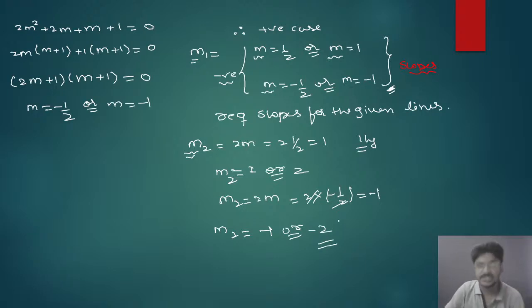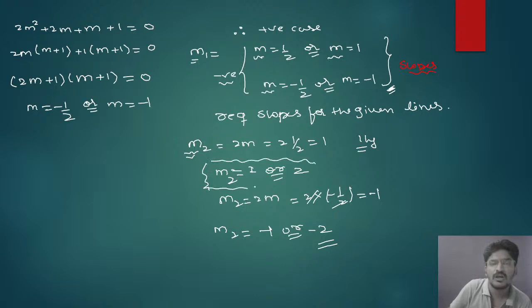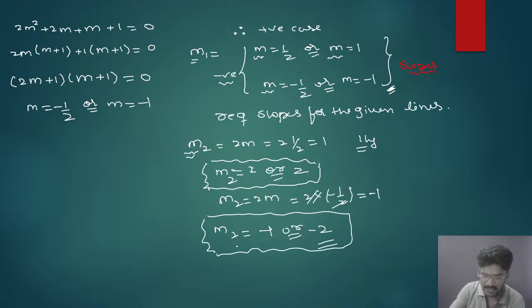So this is your answer. That is, m is 1/2, 1, −1/2, and −1. m2 will be 1 or 2 for the positive case, and m2 will be −1 or −2 for the negative case.